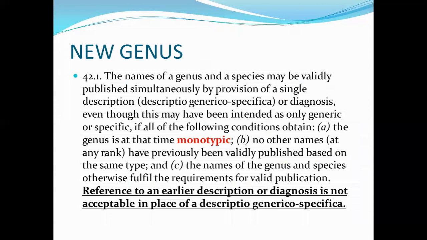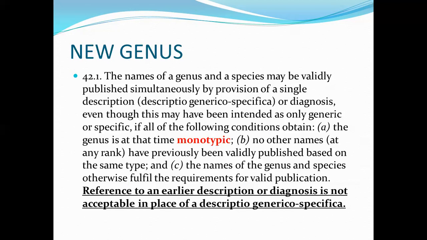New genus. The name of a genus and a species may be validly published simultaneously by provision of a single description or a diagnosis, even though this may have been intended as only generic or specific, if all of the following conditions obtain. The genus is at that time monotypic.